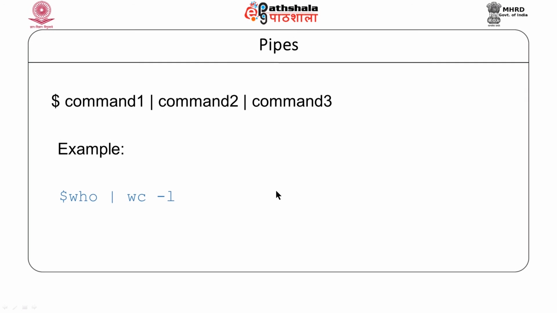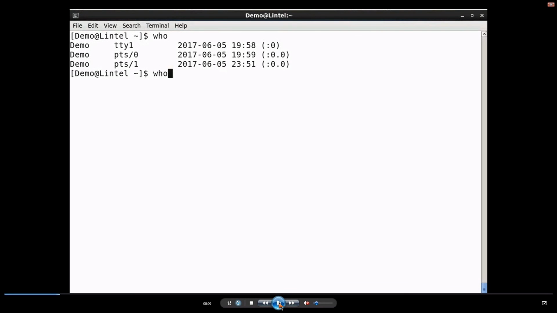So, let us see a demonstration for redirection operations. In this demonstration, first thing is we are listing the users. As I said, who command will list all online users. There are 3 terminals open. So, demo user has logged in from 3 terminals, you can see 3 lines.